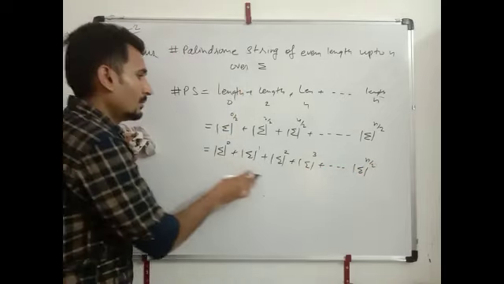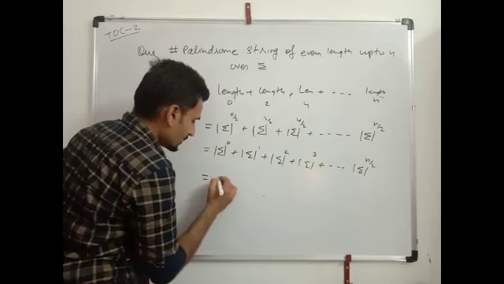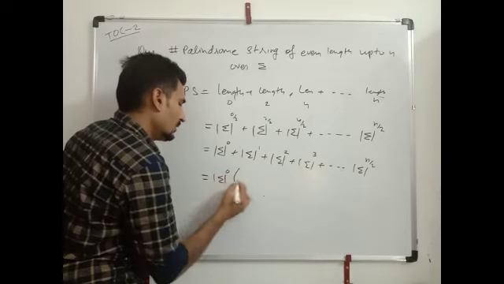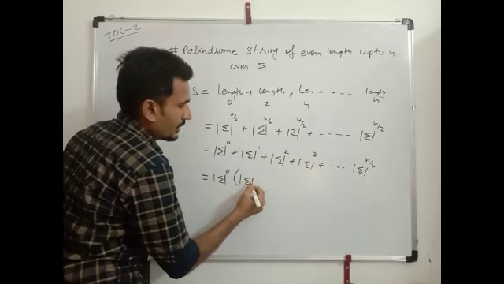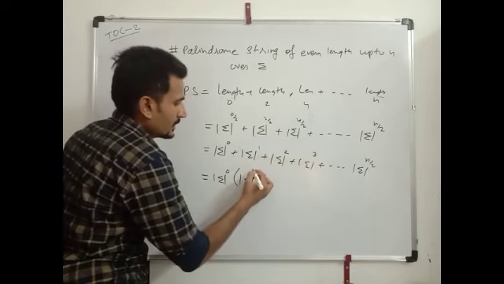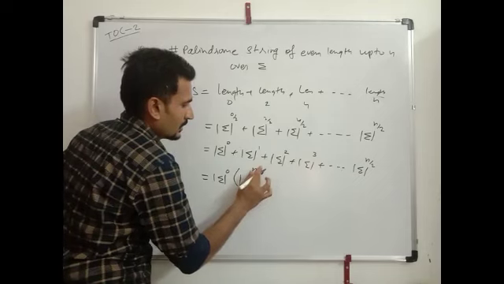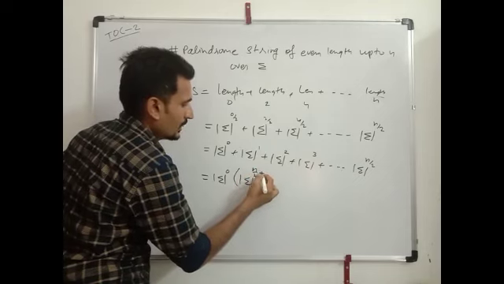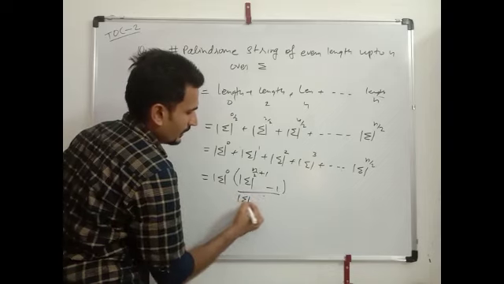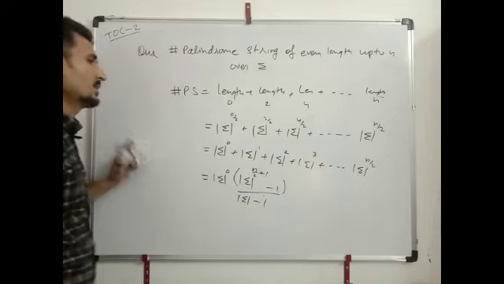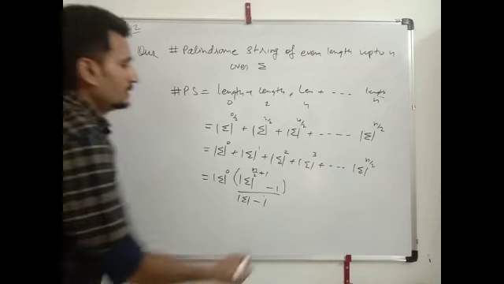The sum of this is equal to: first term sigma power 0, common factor sigma, and the number of terms is n by 2 plus 1, so (sigma power (n by 2 plus 1) minus 1) upon (sigma minus 1). This is the answer.